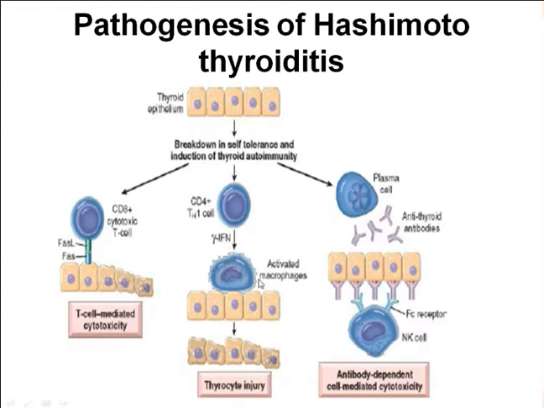There is more and more recruitment of gamma interferon, and these macrophages get activated and destroy the thyroid. The third is the anti-thyroid antibodies. They get bound to the epithelial cells, the follicular cells, and they are destroyed by this antibody-dependent cell-mediated cytotoxicity. Whatever the mechanism, out of these three mechanisms, the ultimate result is thyroid injury, or injury to the thyroid epithelial cells.